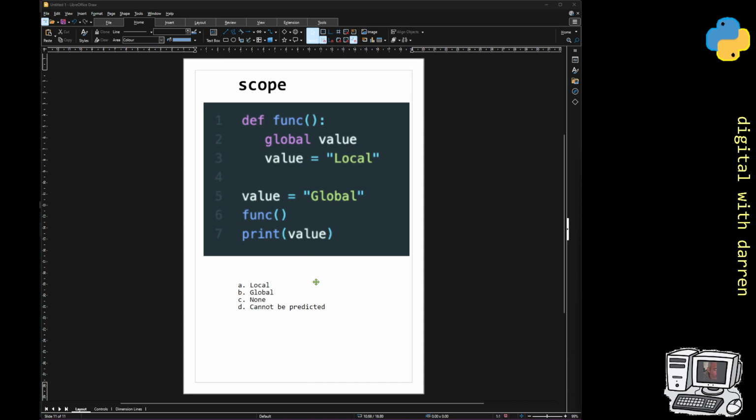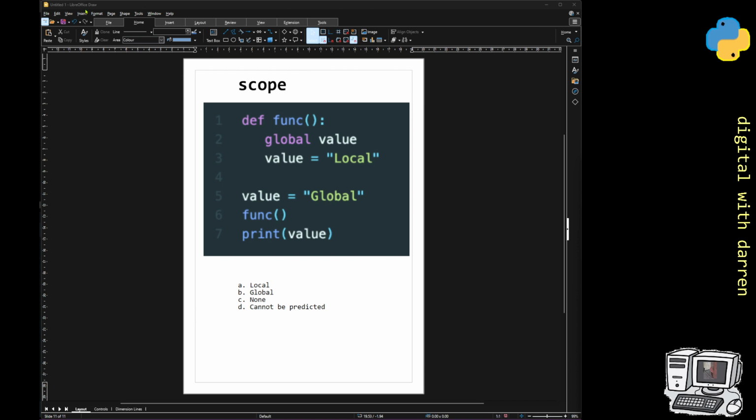So we've got our four options over here. Is it going to be local? Is it going to be global? Is it going to be none, or can it not be predicted? So at this point, maybe stop the video and have a little think as to what you might answer. And now I will go through exactly that same thing on the video. At least we can attempt to have a prediction of it.